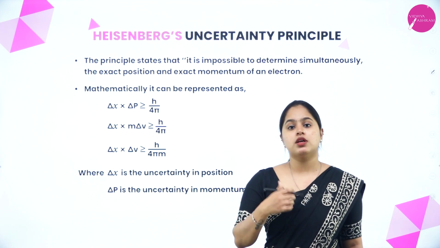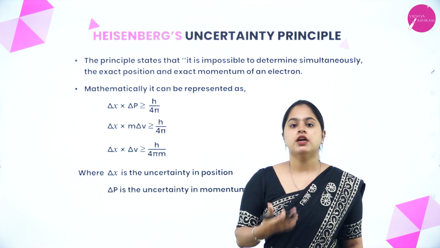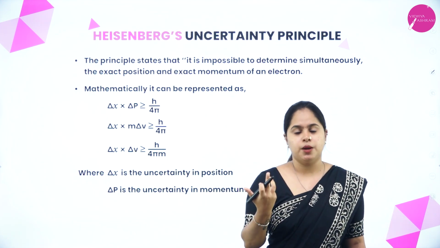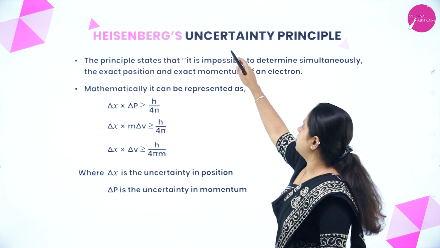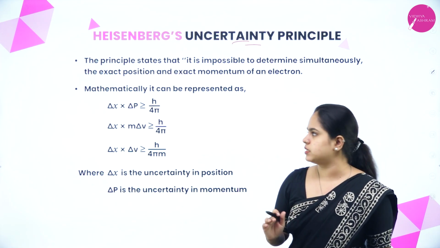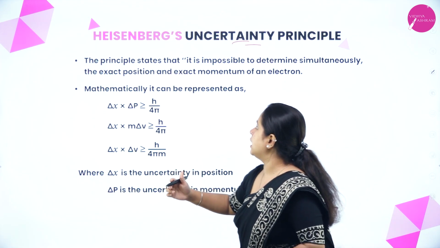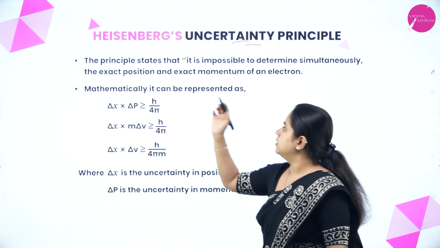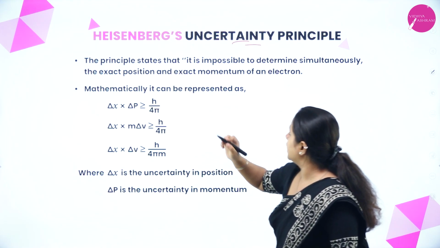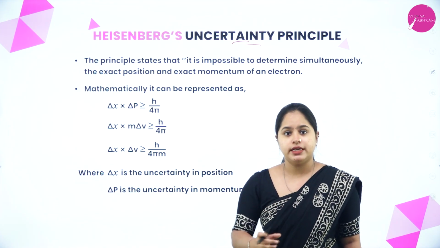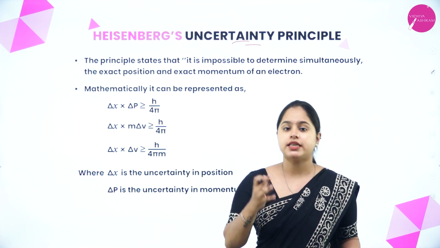Now, moving on to the second development which led to the quantum mechanical model of atom, which is Heisenberg's uncertainty principle. As you can see from the name, some uncertainty is there. So let us see what exactly the principle is. The principle states that it is impossible to determine simultaneously the exact position and exact momentum of an electron. So what does this mean? For an electron, it is impossible to measure simultaneously.